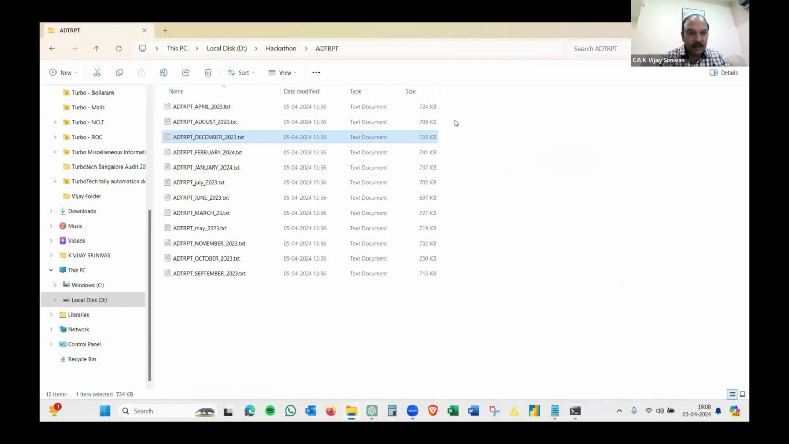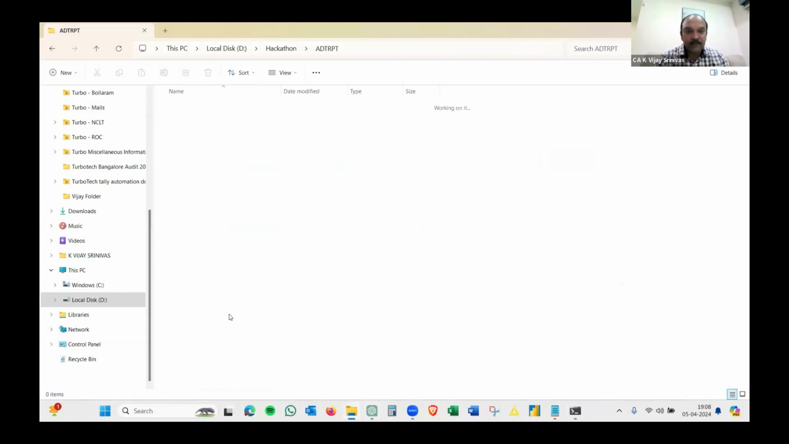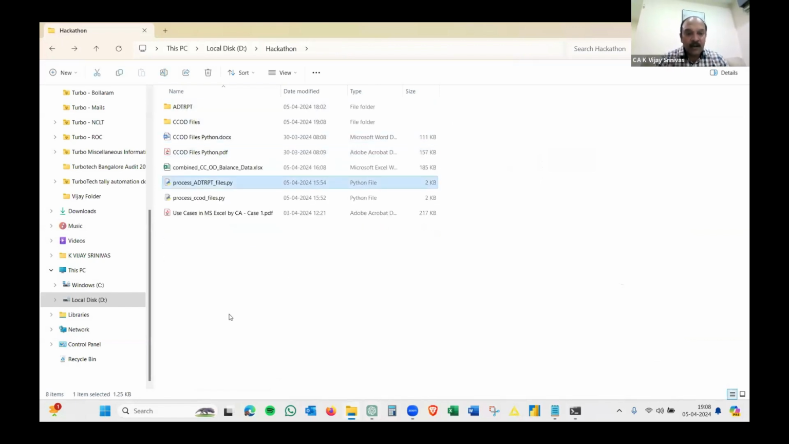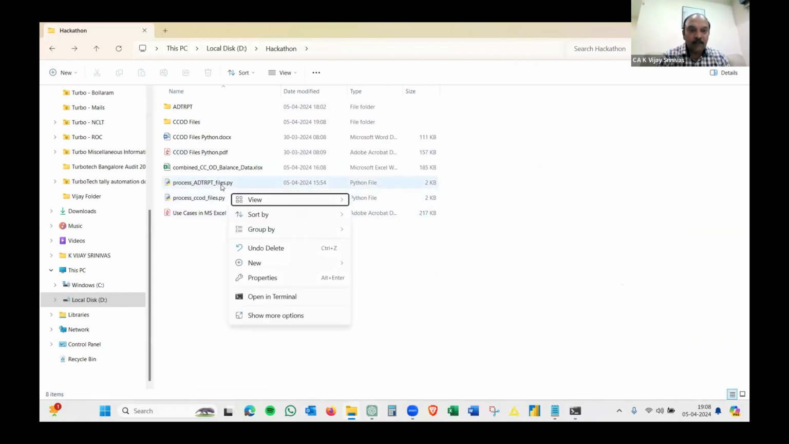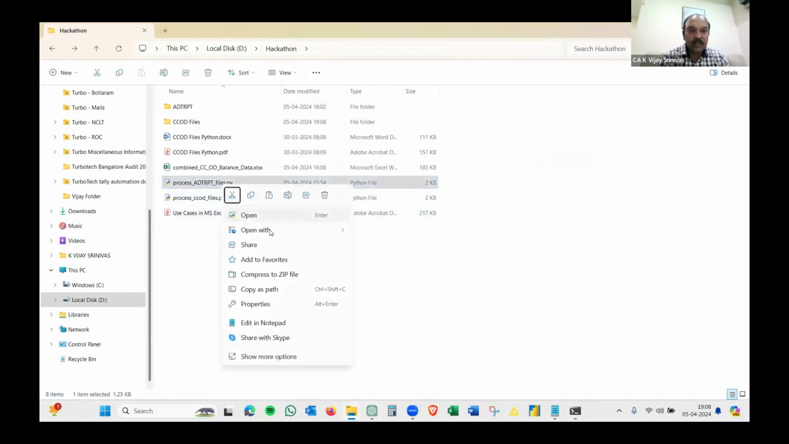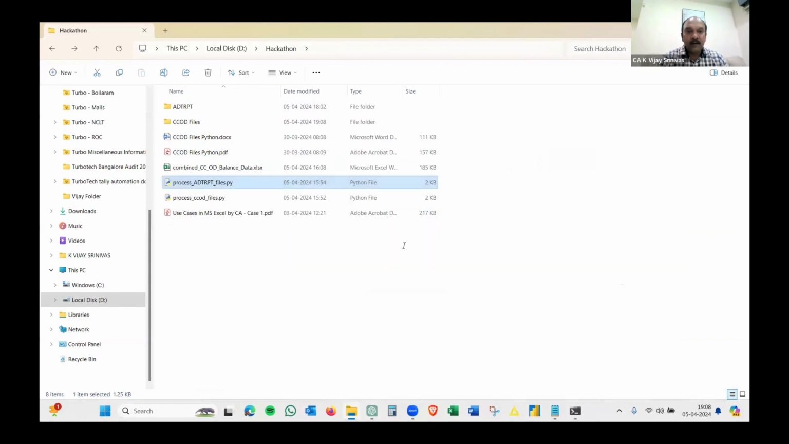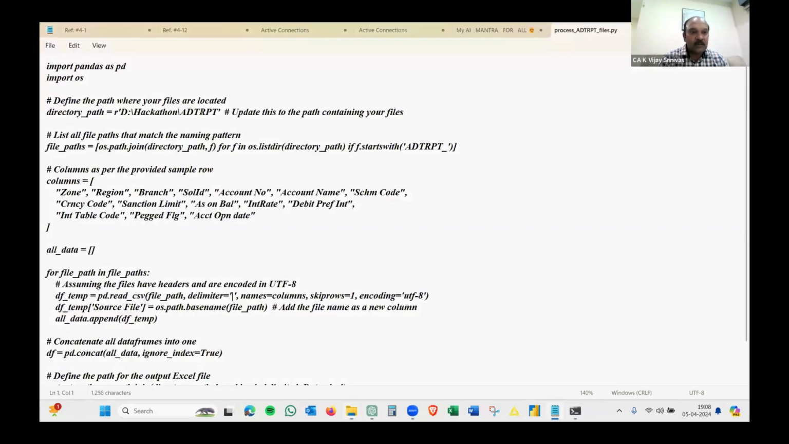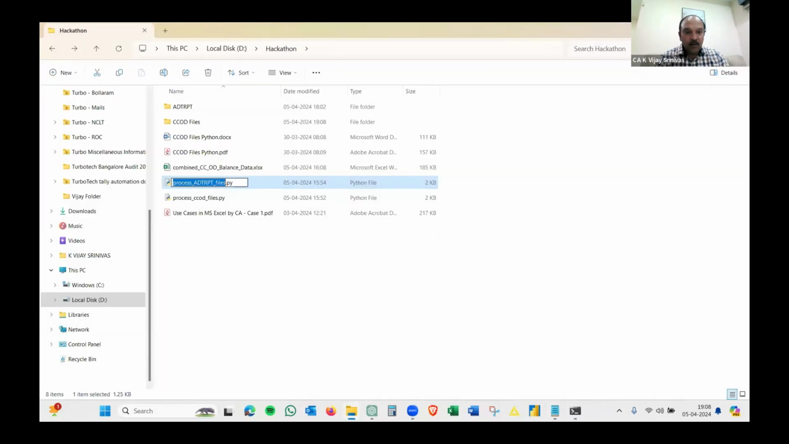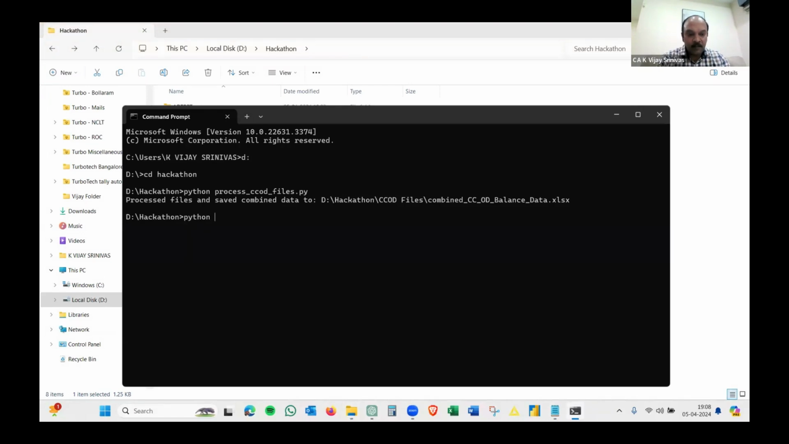I said, fine, okay. Here also you can see only 12 files. Go back to the code, and just to show you, I'm going to use Notepad to see what the code was. And this is the code. As you can see, I've just changed the path. Come back over here, copy the file name, go back to your command prompt, and I say Python, paste the file name, run.